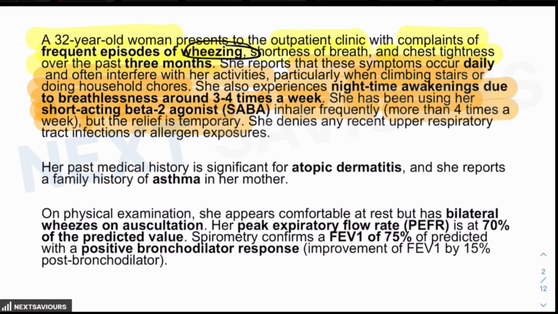Now, on further evaluation of the question, you will find that she appears comfortable at rest but has bilateral wheezes on auscultation. Her peak expiratory flow rate is at 70% of the predicted value. Spirometry confirms the FEV1, that is forced expiratory volume in 1 second, of 75% of the predicted with a positive bronchodilator response, that is improvement of FEV1 by 15%.